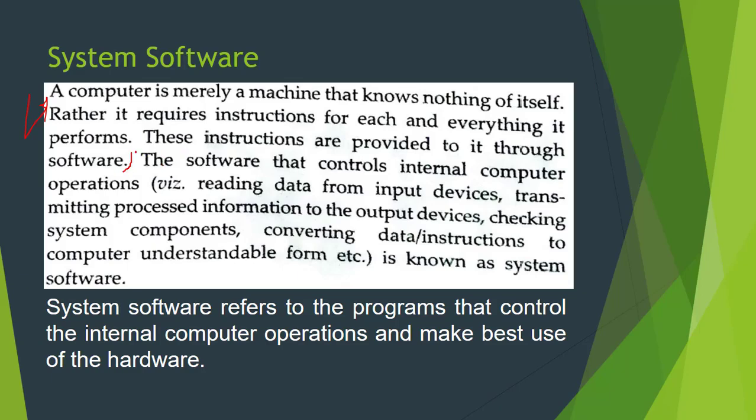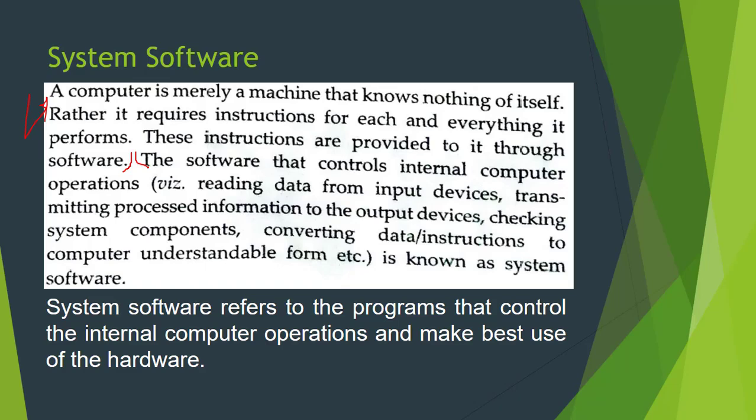Now, the software that controls internal computer operations like reading data from input devices, transmitting processed information to the output devices, checking system components, converting data or instructions to computer-understandable form, all these are combinedly termed as system software. It means all the software which helps our computer perform various internal operations is termed system software.